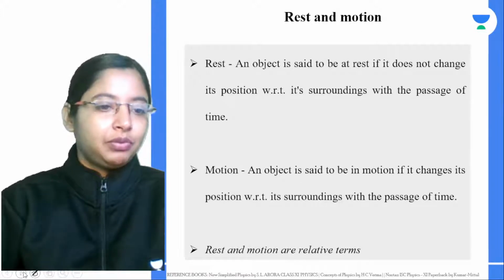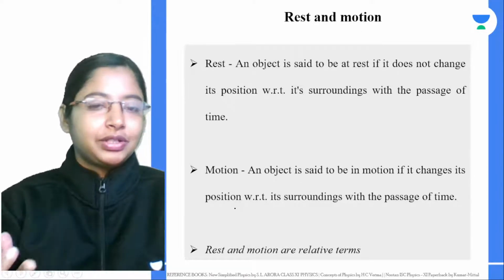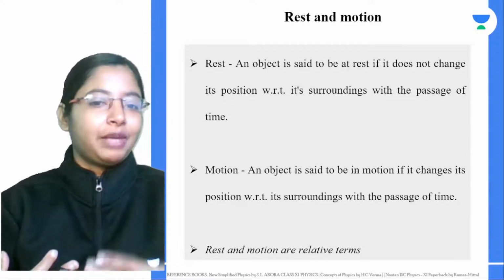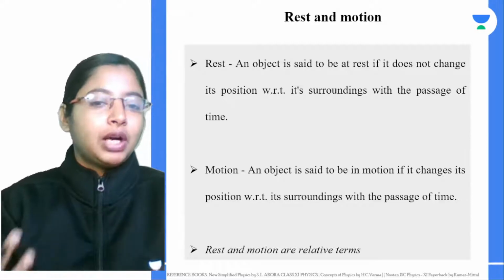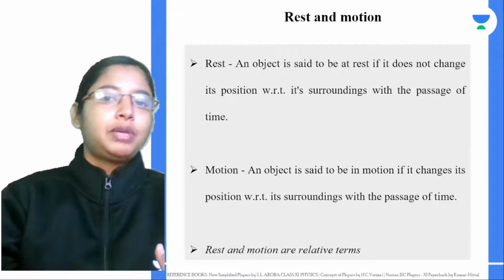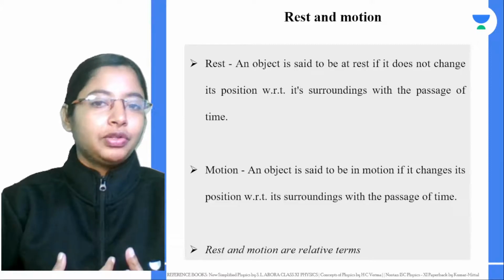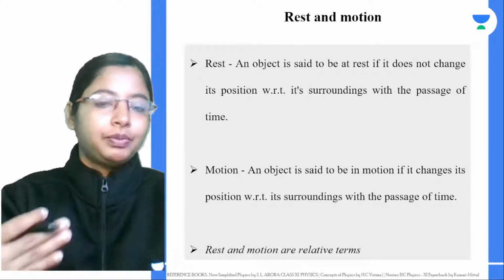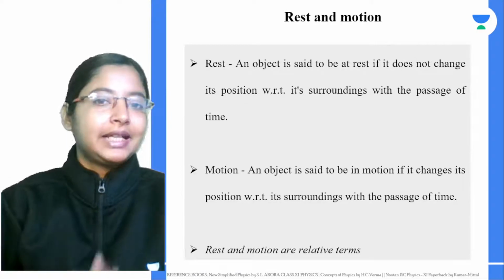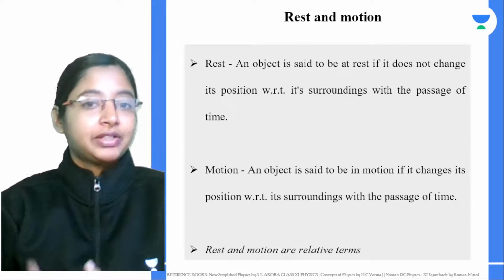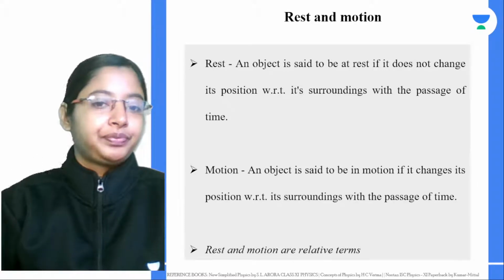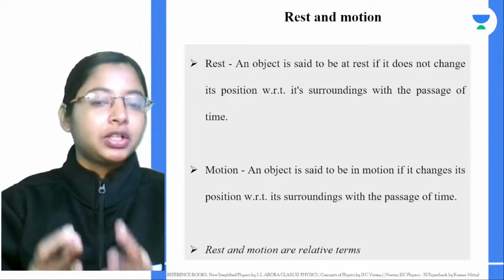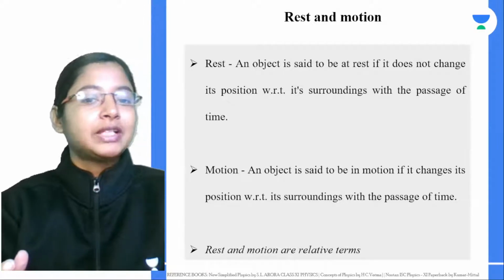What is rest and motion? Whenever we are talking about rest or motion, we are talking from a frame of reference. In case you are standing on a platform and a train is moving by, with your point of reference you are stationary, but the train is moving. But for a person sitting inside the train, they are at rest, but everything outside them moves. So rest and motion are relative terms. We talk about them with respect to some other object.